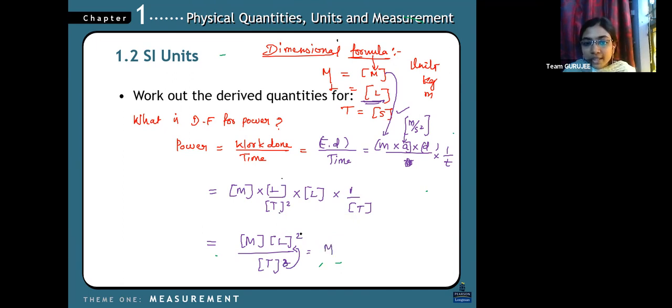So when we take this to the upside, T square into T cube, we get M L square T the whole inverse cube. So this is my dimensional formula. Now you understand? So this way you can write it for force.